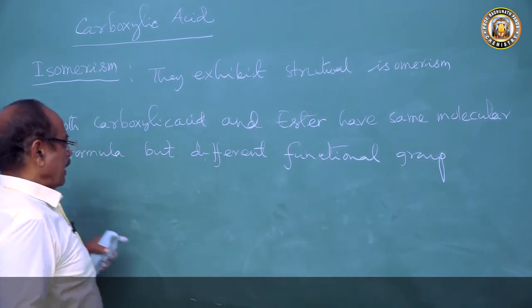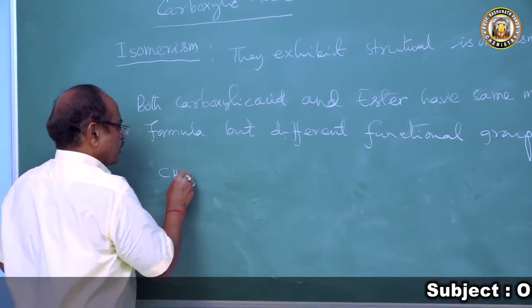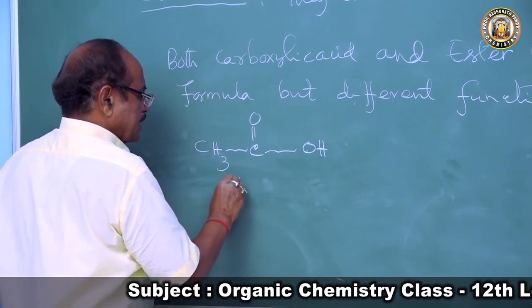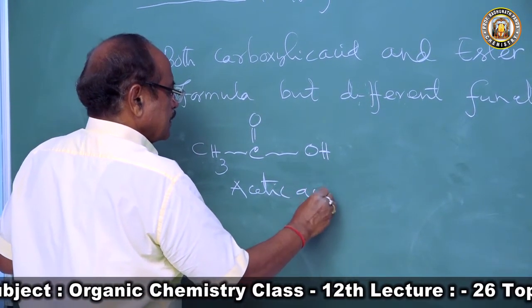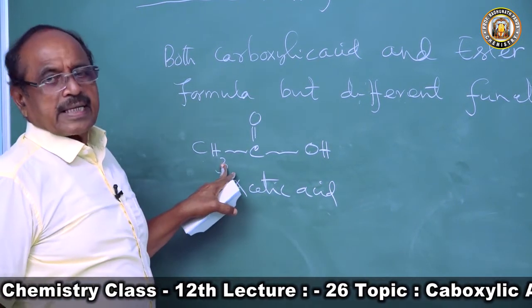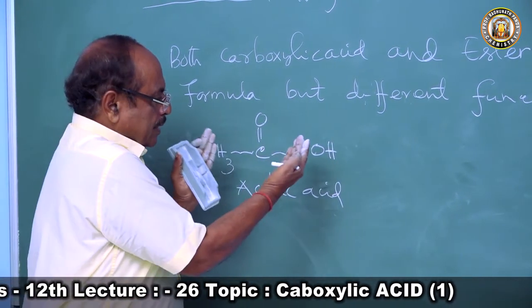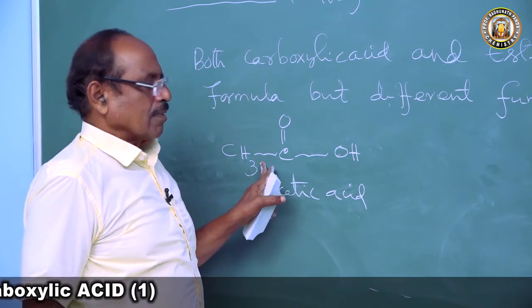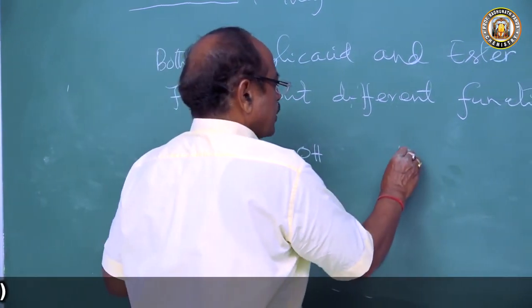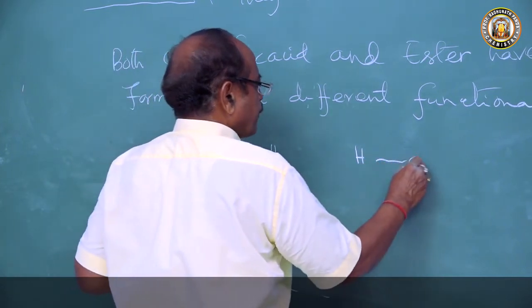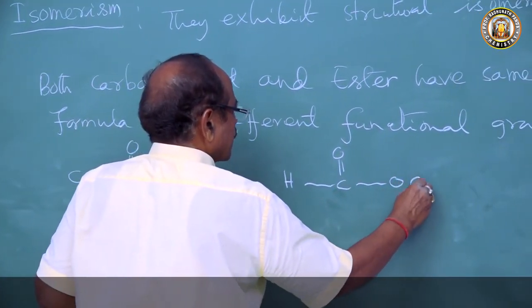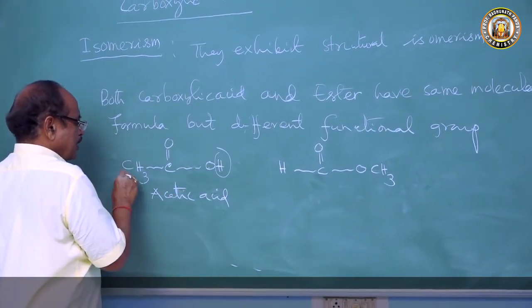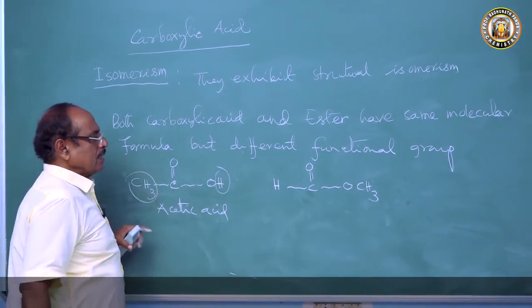Now let's come to CH3COOH. If you take the example, CH3COOH is acetic acid, a carboxylic acid. Now if you want the functional isomer, you just take a 180-degree turn. So what will you do? Just write H, then keep COO, then write CH3. You remove this H, put the H here and the CH3 here, and you get the ester.